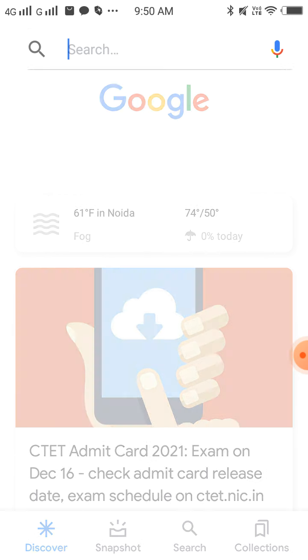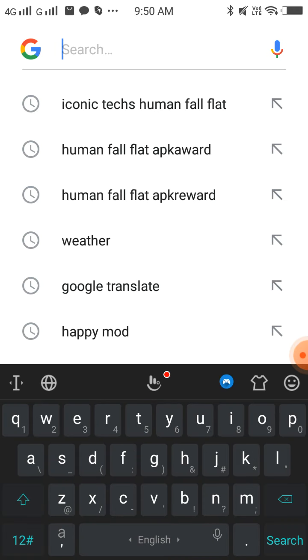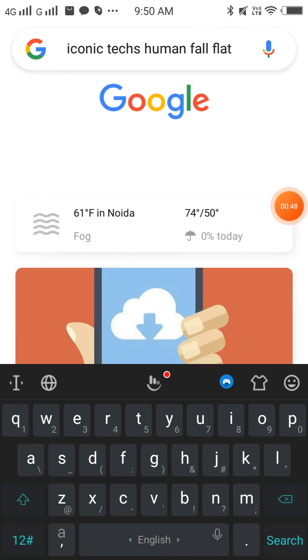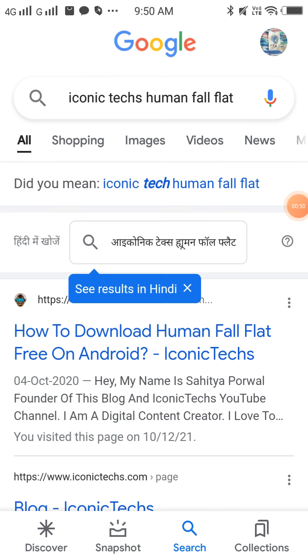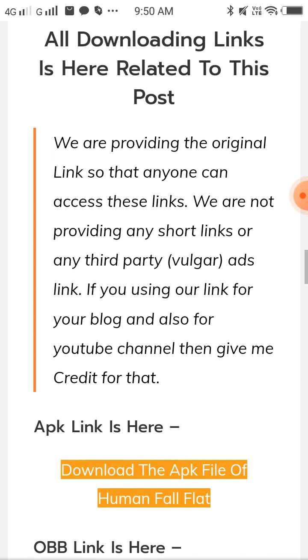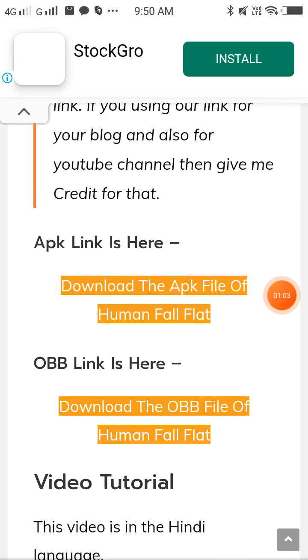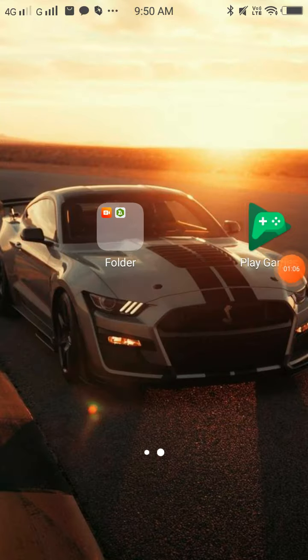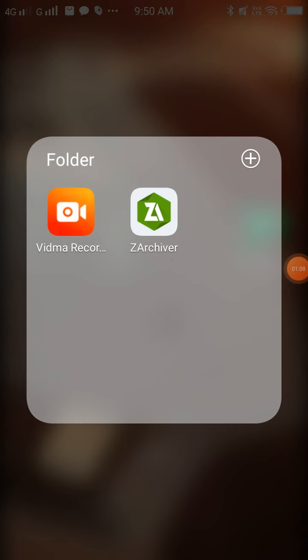So first go to Google, search iconic text human fall flat, go over here, scroll down until you see APK and OBB. Install those links. When it's installed, install Zarchiva.